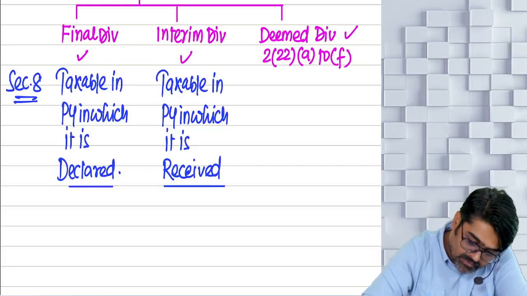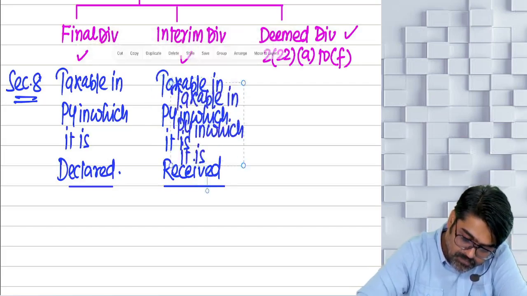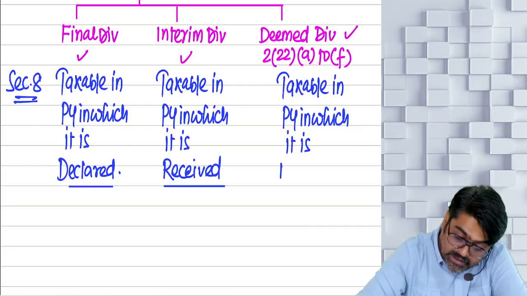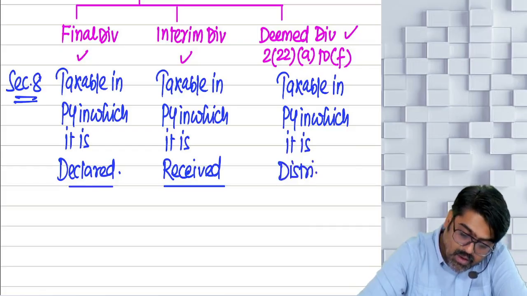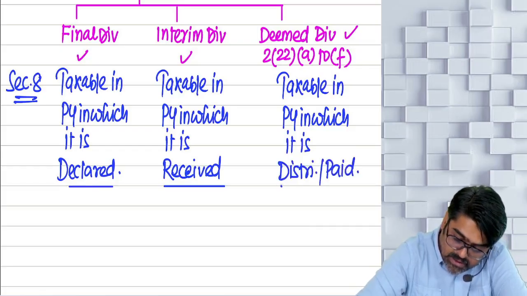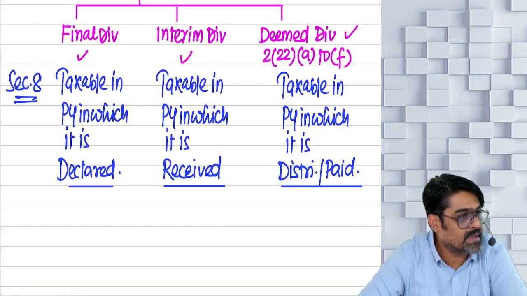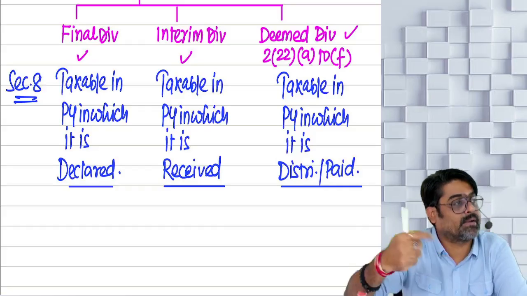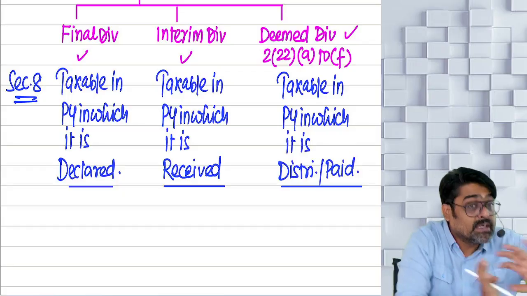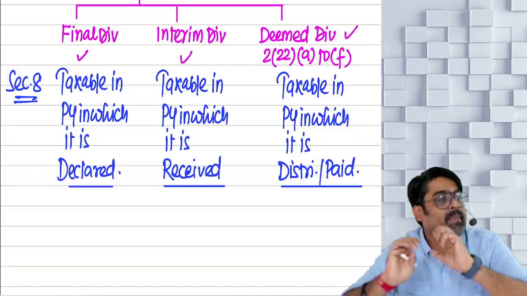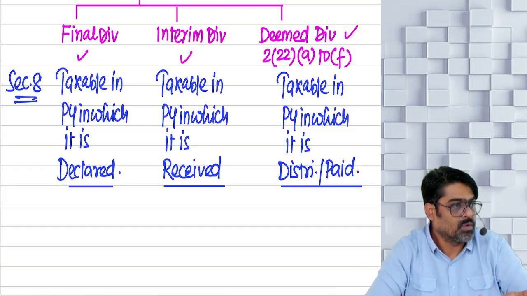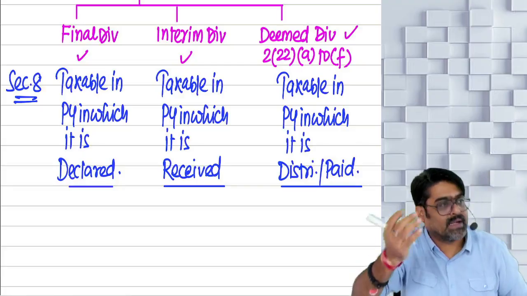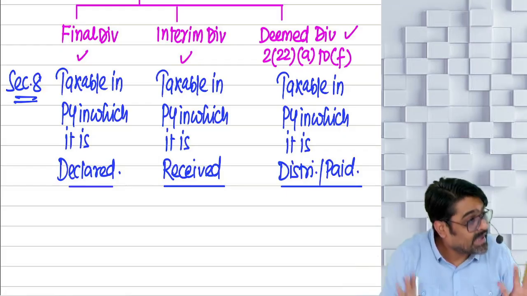And sir, deemed dividends under Section 2(22)(a) to (e) will be taxable in the previous year in which it is distributed or paid, as the case may be. Because certain deemed dividends are distributions, and certain payments will be treated as deemed dividend. So sometimes a deemed dividend is a distribution, sometimes a deemed dividend is a payment. So you charge the deemed dividend in the year of distribution, or in the year of payment, as the case may be.